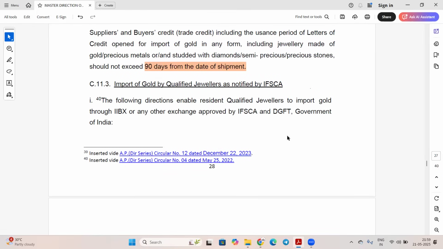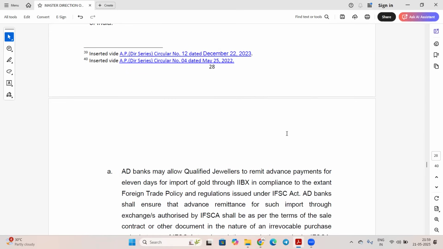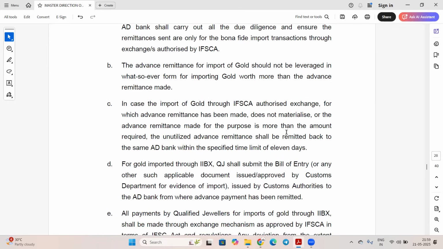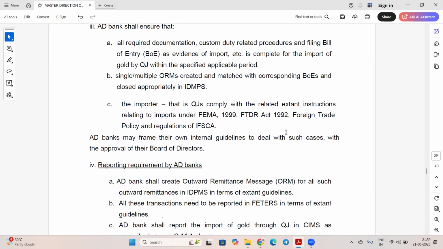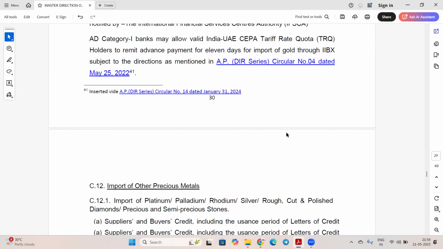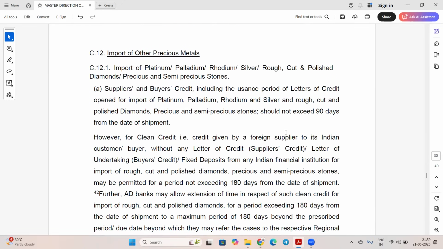So this gold topic is not that much important. You can skip it also, friends, because we have not seen many questions. Import of other precious metal.